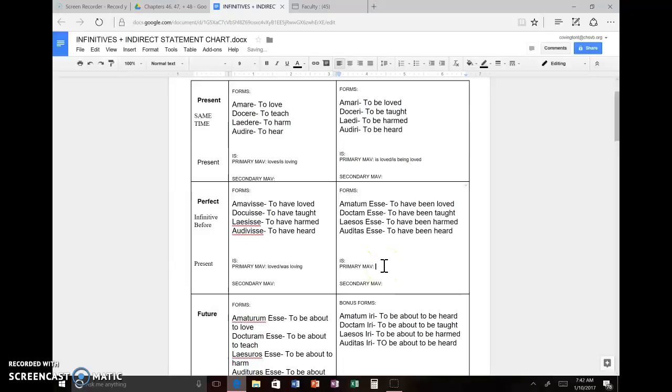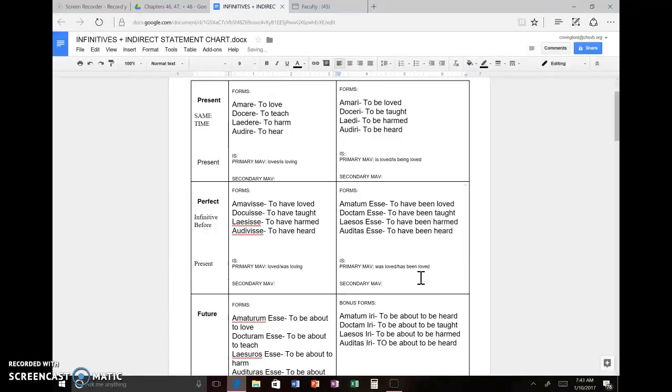Over here, I do the same thing. If I want to say Marcus says Juliet to have been loved by Romeo, I don't speak like that in English. But if I take my thought into account and make this infinitive action happen before the present, it becomes much clearer. Marcus says Juliet was loved by Romeo. Or I could also say has been loved.